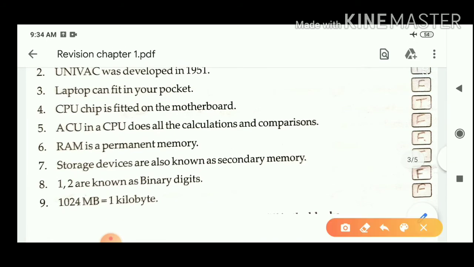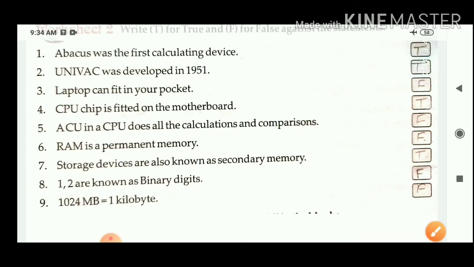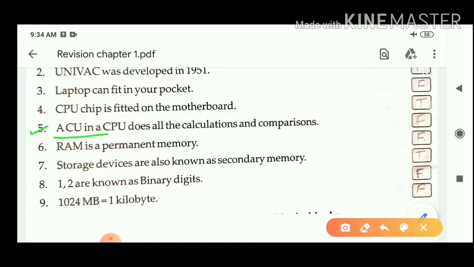Next question: CPU chip is fitted on the motherboard. True or false? True. Next question: a CU in a CPU does all the calculations and comparisons.